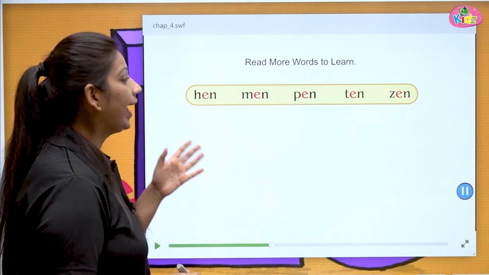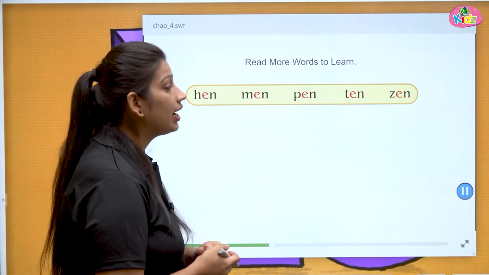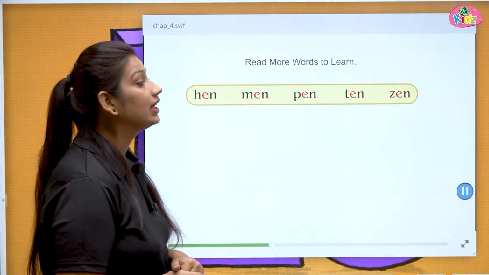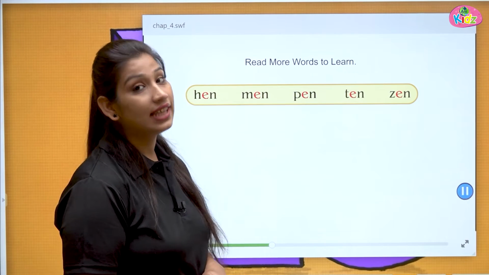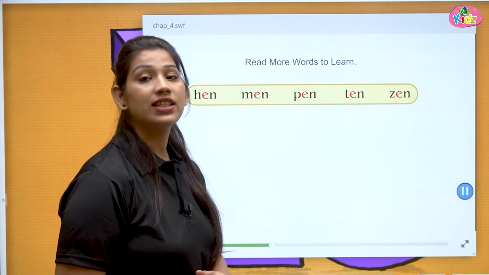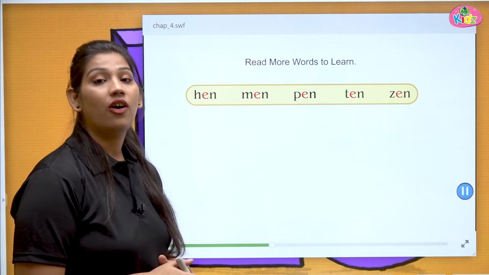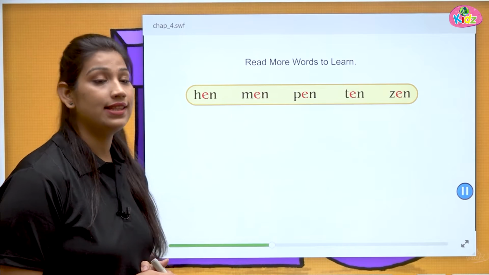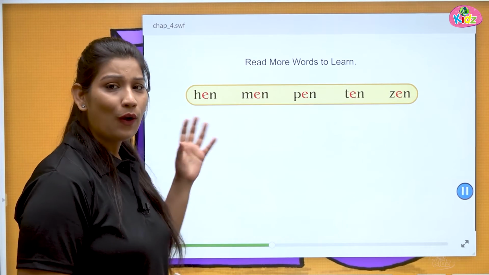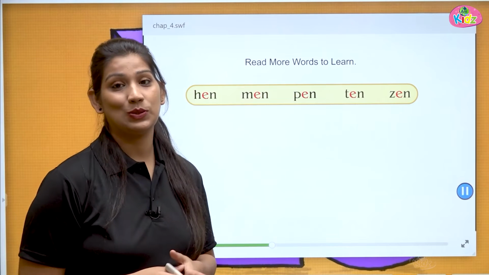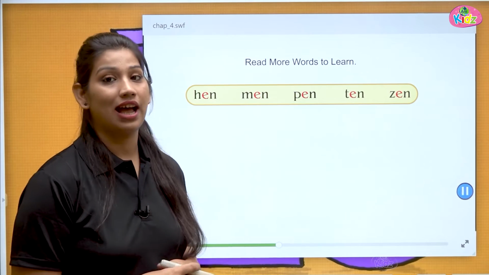We have H-e-n, hen, M-e-n, men, P-e-n, pen, T-e-n, ten, Z-e-n, zen. All these words are with the "en" sound. All these words are with the N sound. Pen, hen, men, ten, zen. All these are rhyming also to each other. That means all these are ending with the same sound.